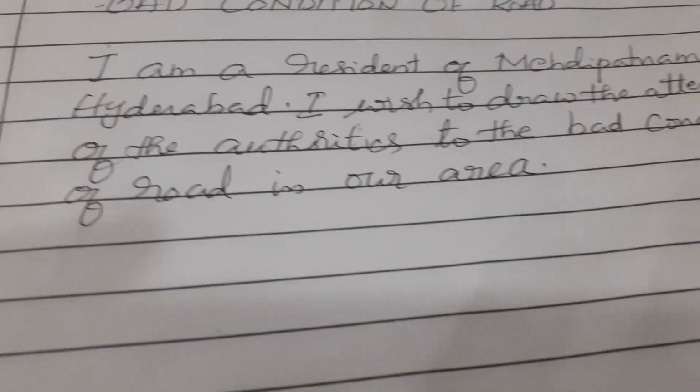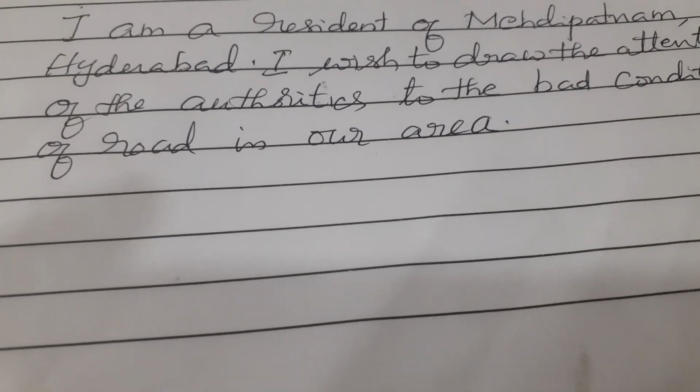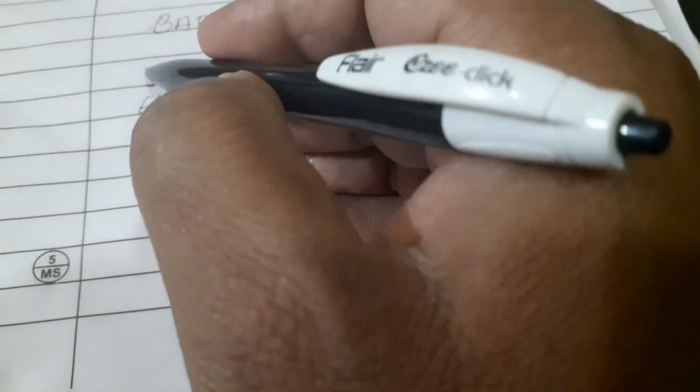All are correct. I wish to draw the attention of the authorities to the bad condition of road in our area. So left side, everything left only.